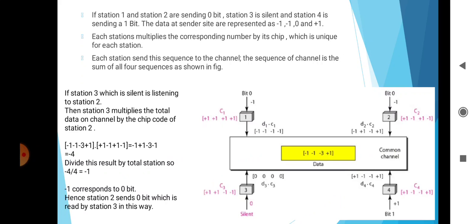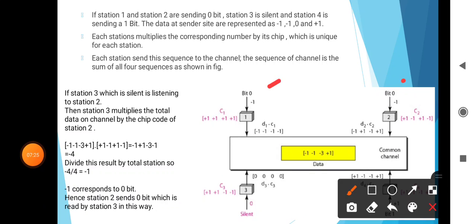Each station multiplies the corresponding number by its chip, which is unique for each station. Each station sends this sequence to the channel, and the sequence on the channel is the sum of all four sequences, as shown in this figure. See, this is the figure, and the figure has the four stations. Here station 1, 2, 3 and 4.